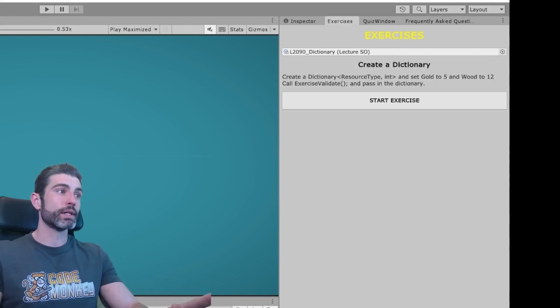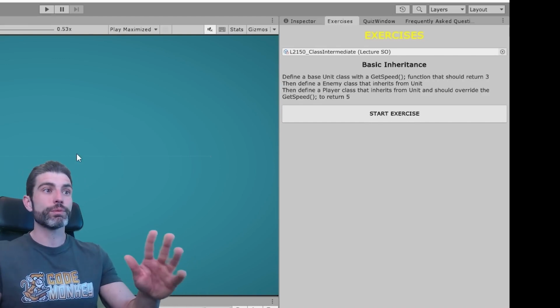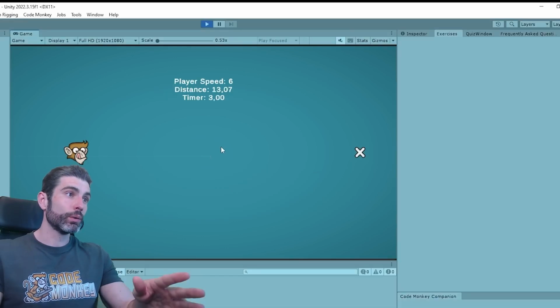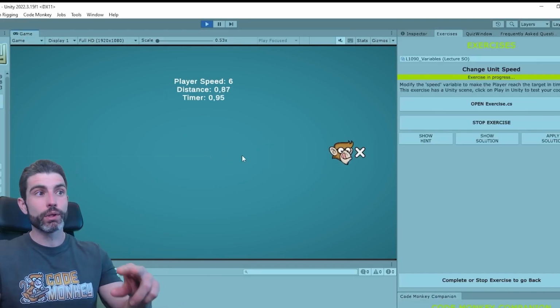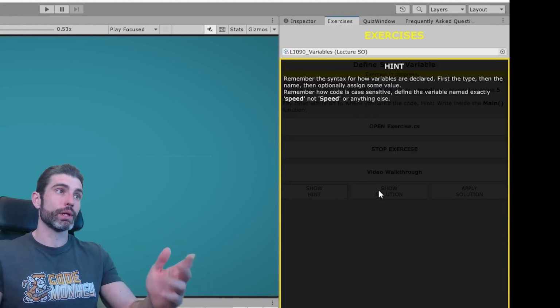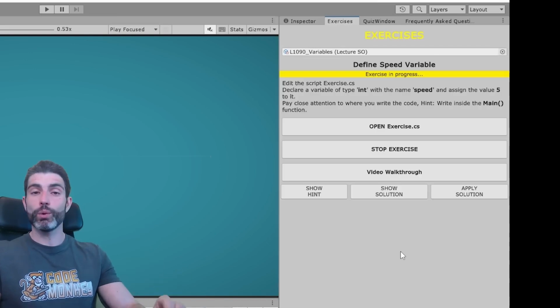There are all kinds of exercises. Some are about spotting and fixing errors, others are about asking you to define some function or class or implement some kind of logic. There are some where you just write code, and some where you write code and then play the code in Unity in order to complete the exercise. Then each exercise also contains a hint just in case you get stuck, or a solution in case you get really stuck, as well as a video walkthrough of me going through that exercise and completing it while explaining everything in detail.